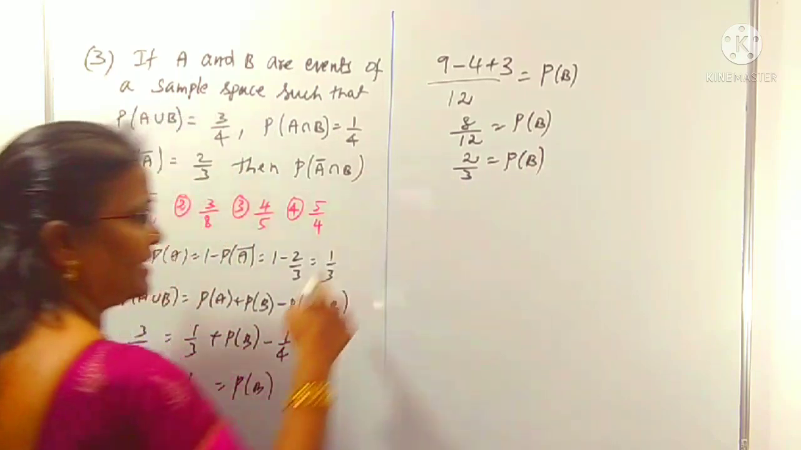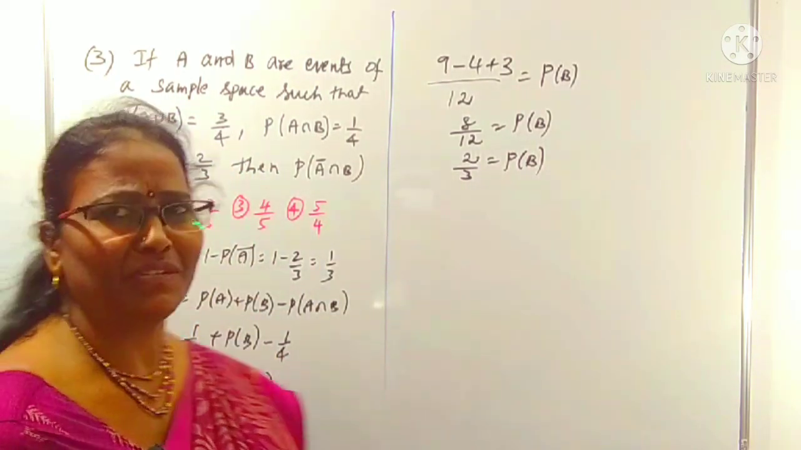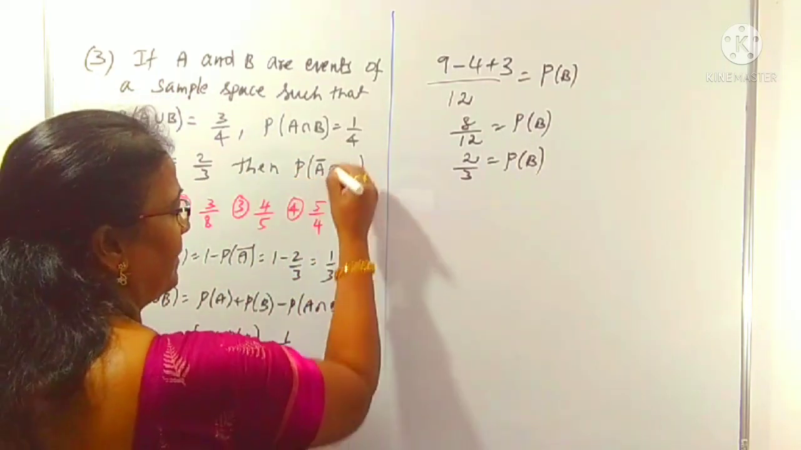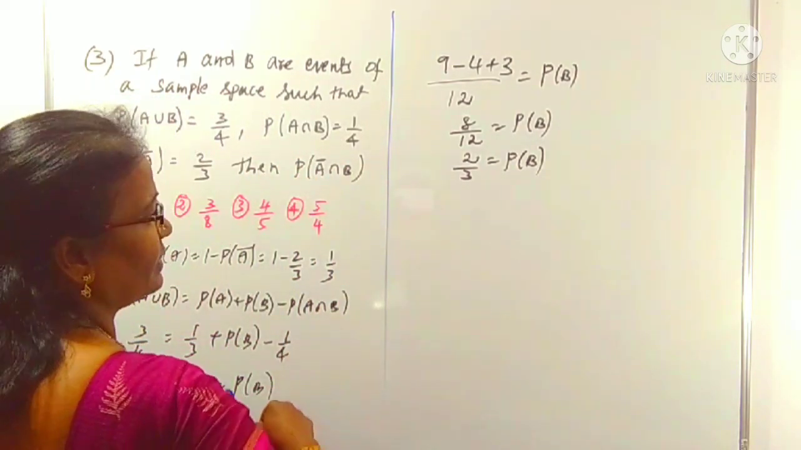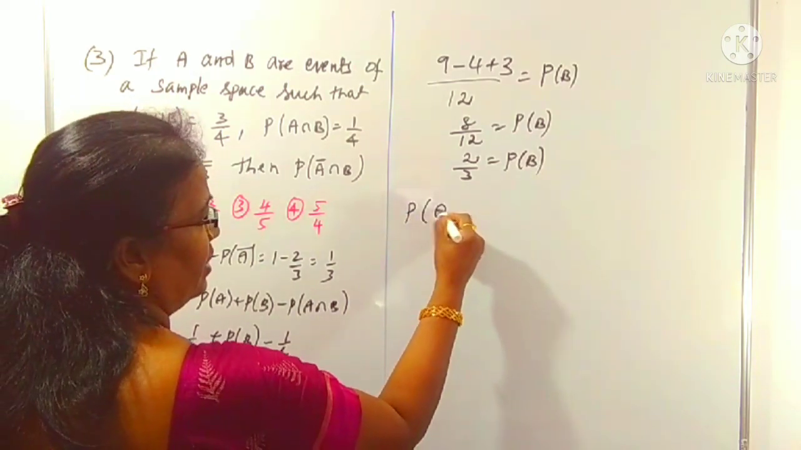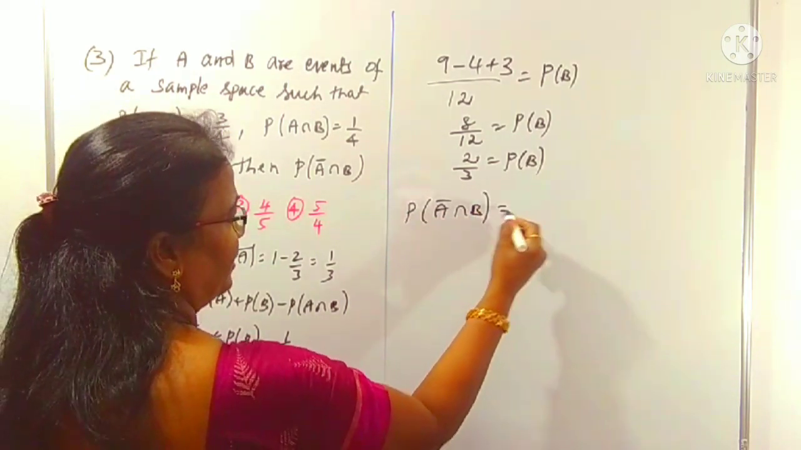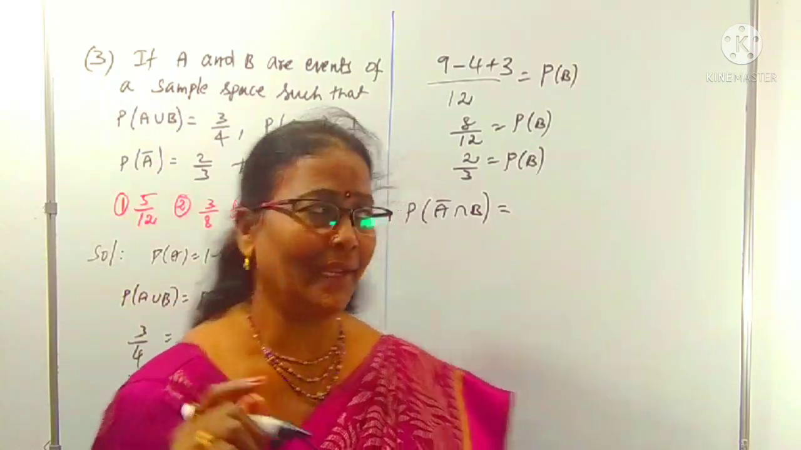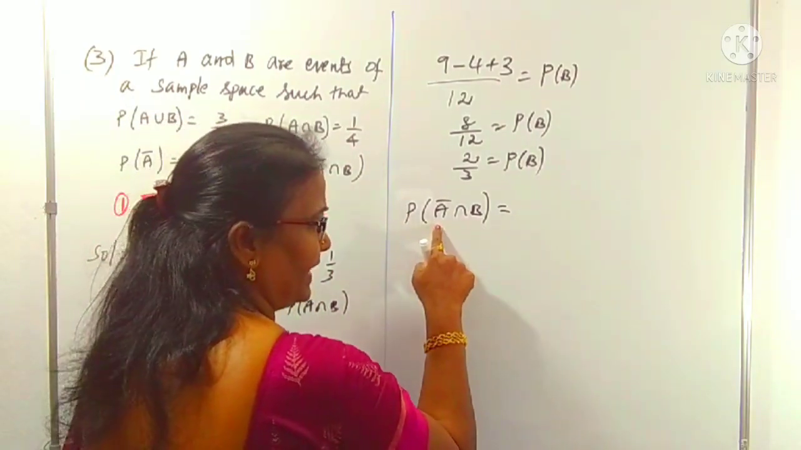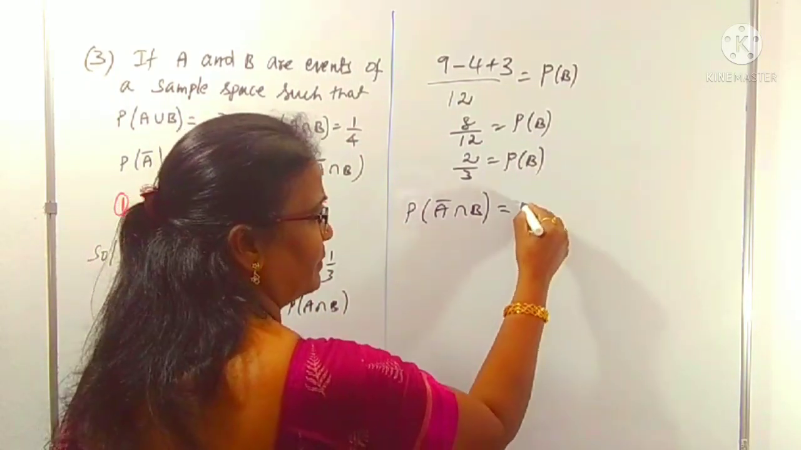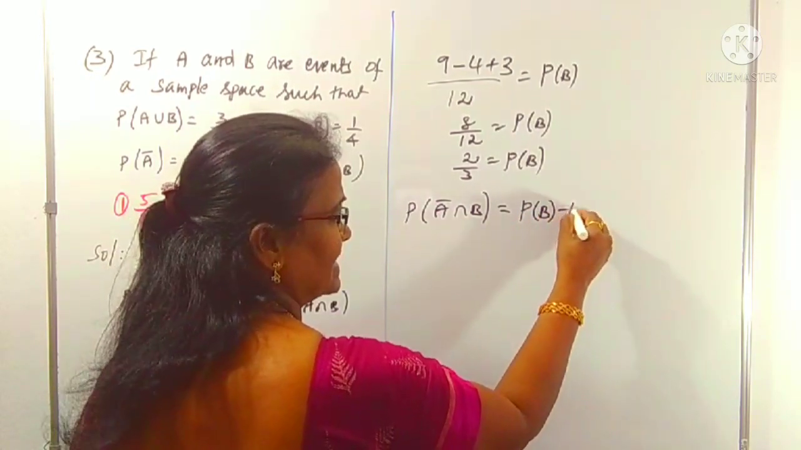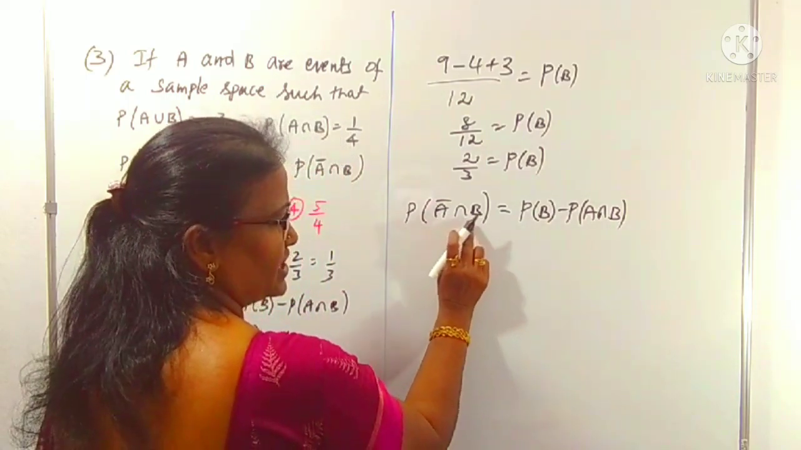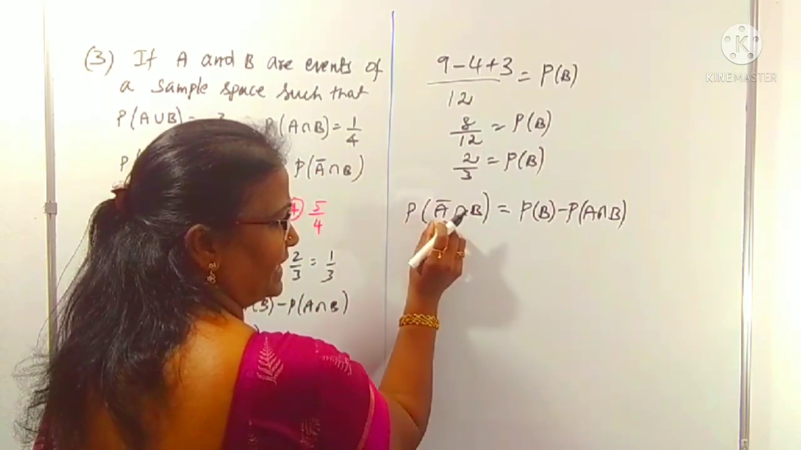We have P of B, P of A, P of A intersection B and so on. What do you want? You want P of A complement intersection B. What is the meaning of P of A complement intersection B? It means which is in B but not in A. Here B has happened but A has not happened, so from the total B probability, we have to remove the intersection part.